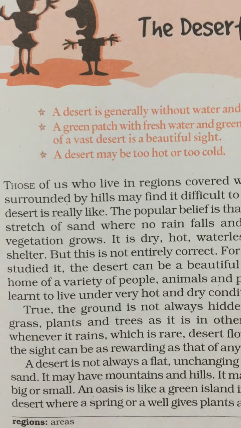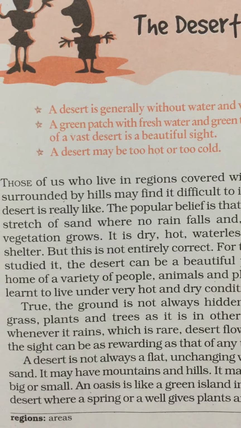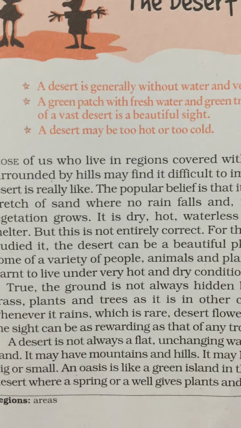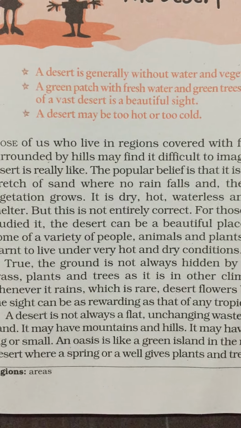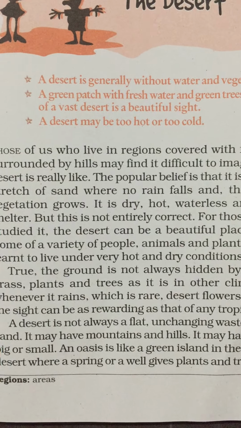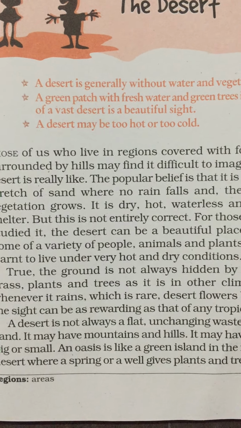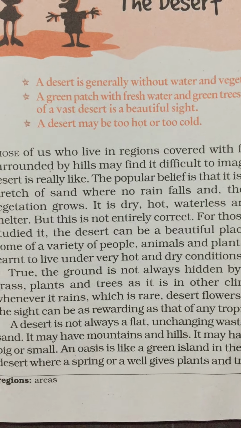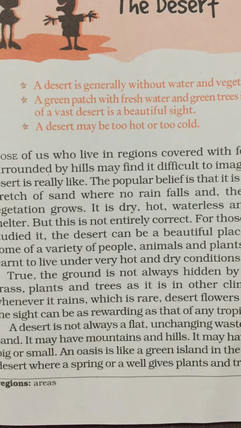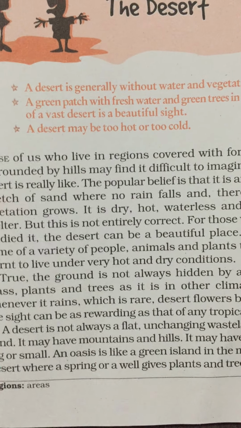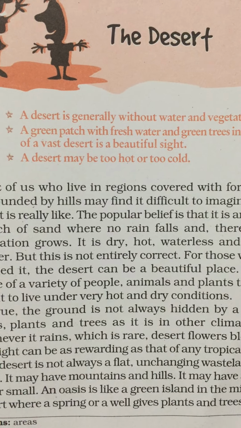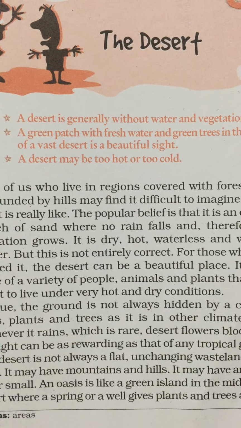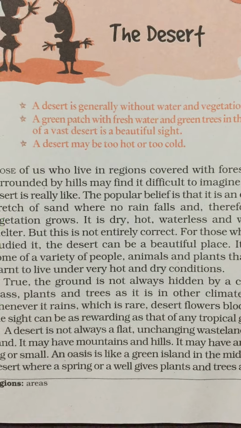For them, a desert is the home of a variety of people, animals and plants, right? And why is it very hot? Because it does not always have a cover of grass, right? And the rain is rare. But when it does rain, the desert becomes as beautiful as any tropical garden.